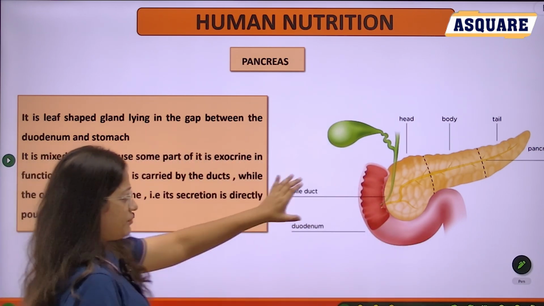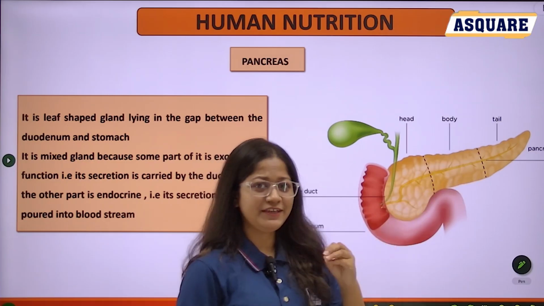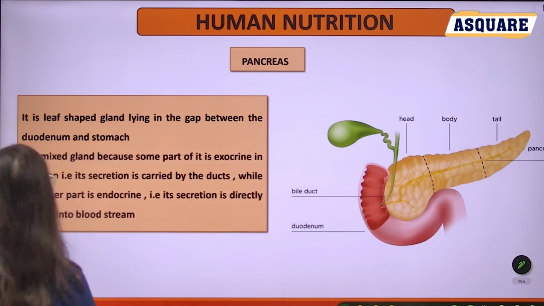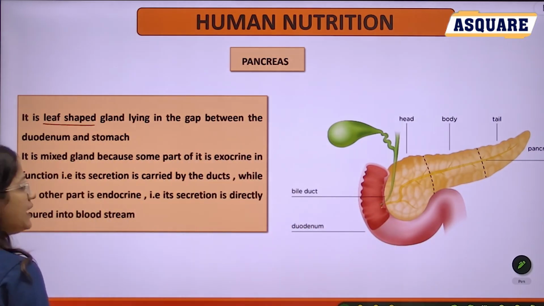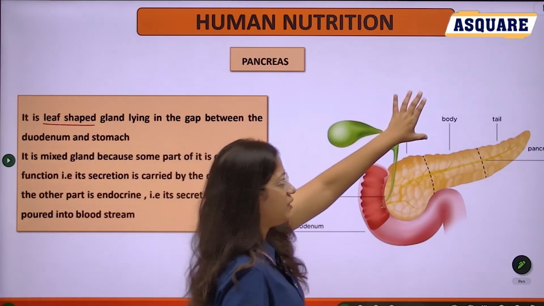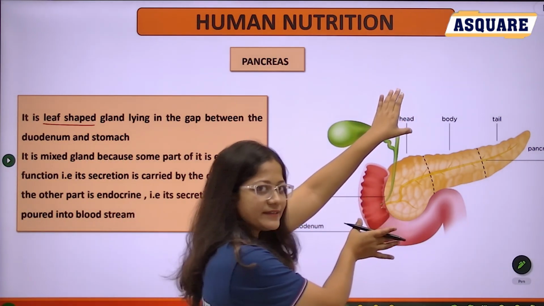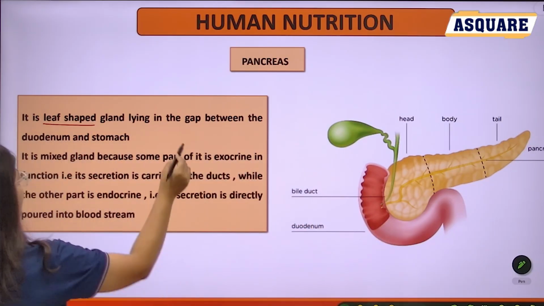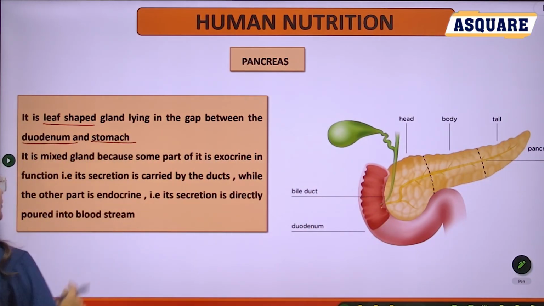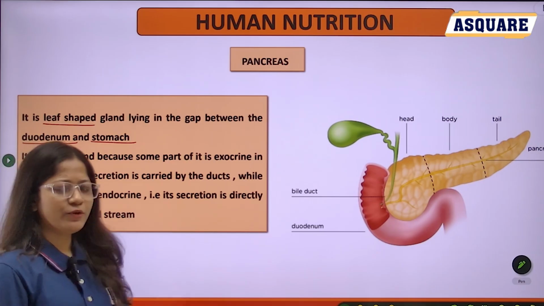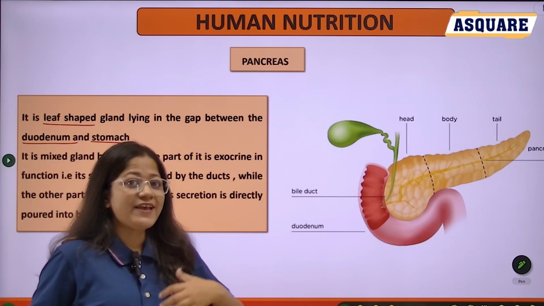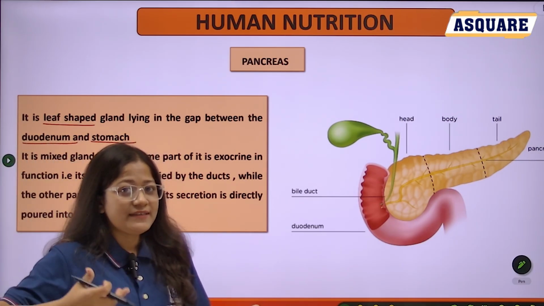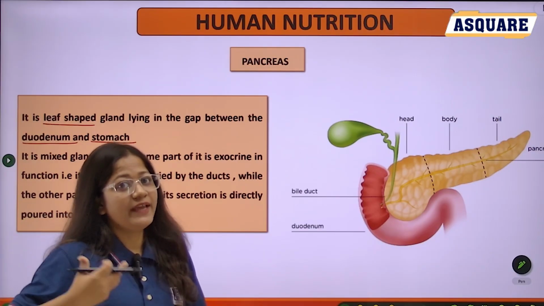See, its shape is leaf-like, and it lies between the stomach and the small intestine. The initial part of the small intestine is the duodenum here. It lies in the gap between the duodenum and the stomach. It is a mixed type of gland because some part we call exocrine and some part is without ducts, which we call endocrine.